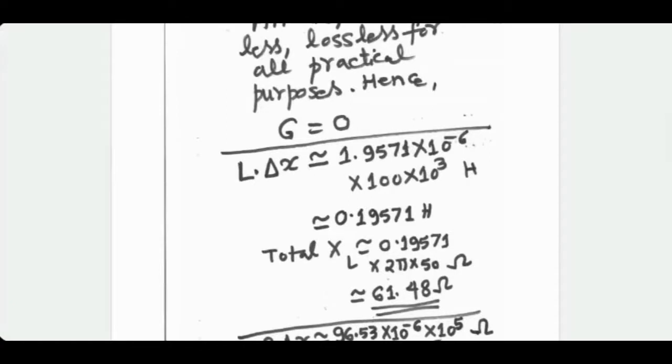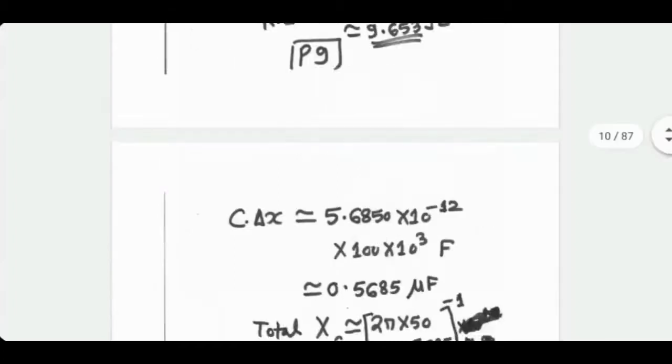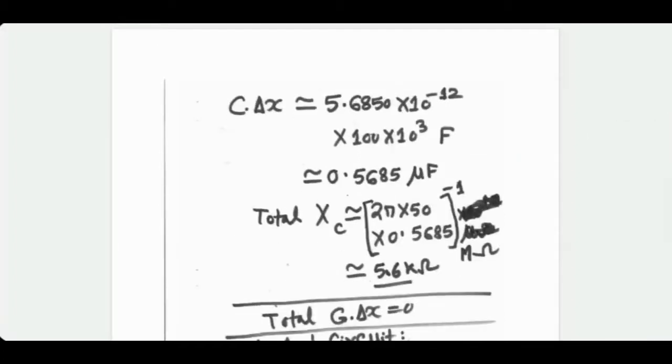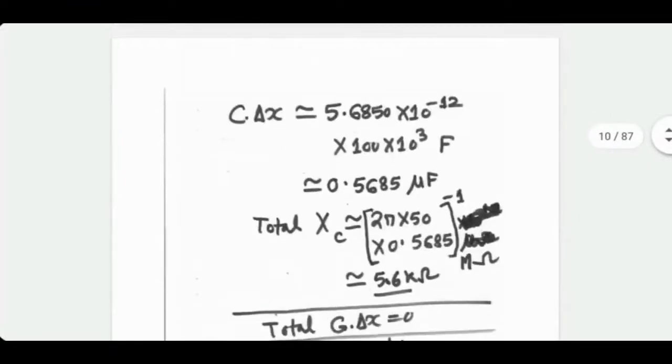You calculate the corresponding reactance by using the 2 pi FL formula. It turns out to be about 61.48 ohm. Resistance also is multiplied by the length. The total resistance of the line is around 9.653 ohm. Total capacitance similarly turns out to be 0.5685 microfarad. It is still quite small. And you take the reactance of the capacitor, which is 1 upon 2 pi FC, you get around 5.6 kilo ohm.